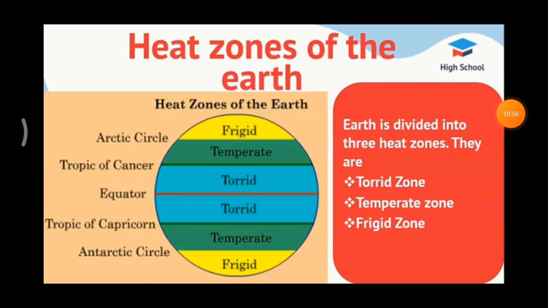Last one, frigid zone. The frigid zone lies between the Arctic circle and the North Pole, and between the Antarctic circle and the South Pole. This region is also known as the polar region. This region receives extremely low temperature. This is the very coldest region.